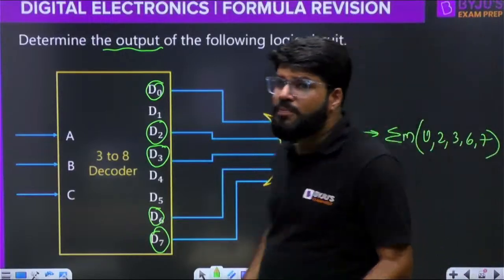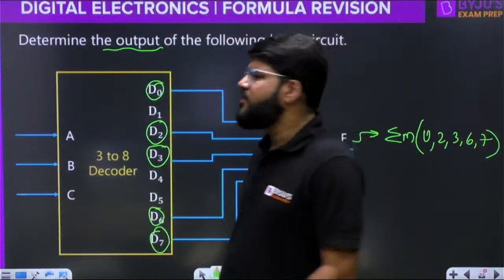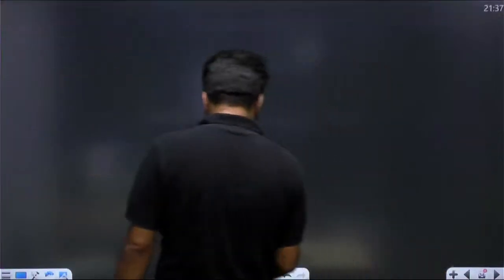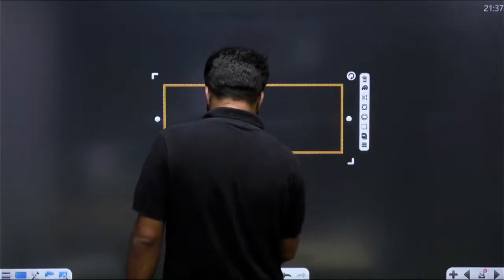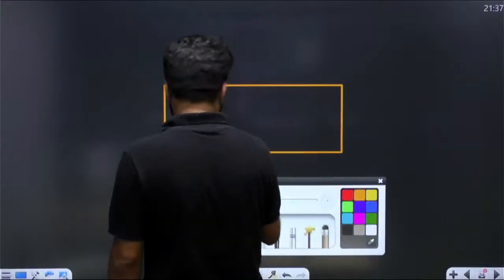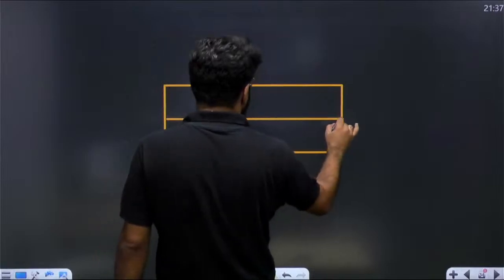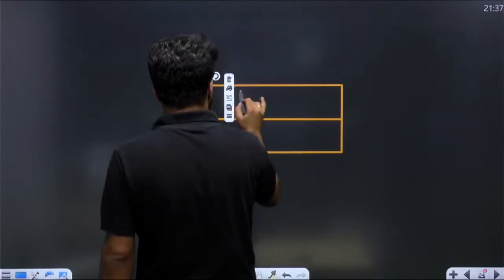Output by default means the standard minimized, reduced output, so for that I will use the K-map. The 3-variable K-map will be used and the answer will be simplified. That's it, that is all we have to do.